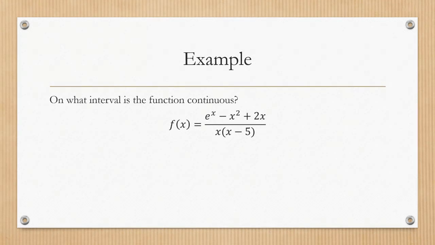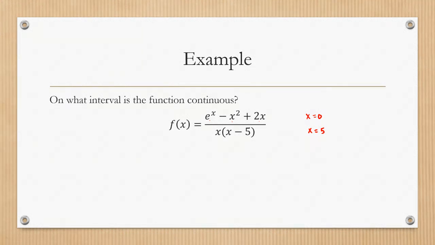If I'm trying to determine, when I look at a big, messy, complicated function, whether my function is continuous, I can say, well, that's exponential, that's a polynomial, and that's part of a polynomial. So yes, it's continuous, but it's a rational function. So at x equals 0, I would be dividing by 0. That's a big no-no. And at x equals 5, I would be dividing by 0. That's a big no-no. So those are two places where my function doesn't exist because it's a rational function.